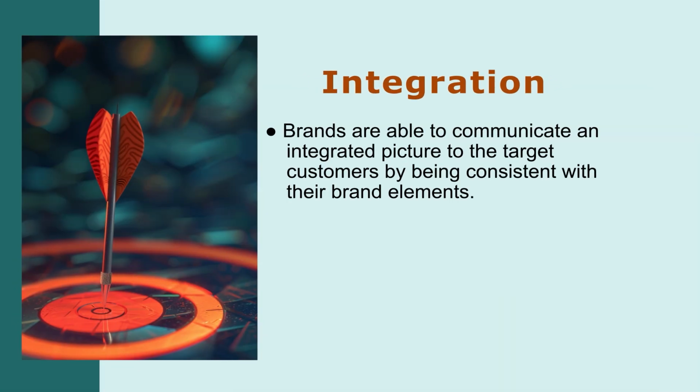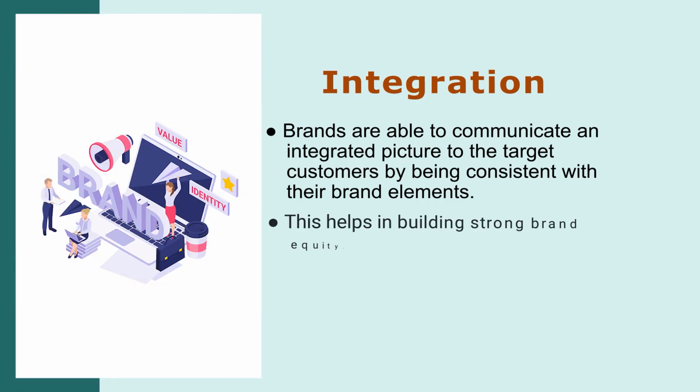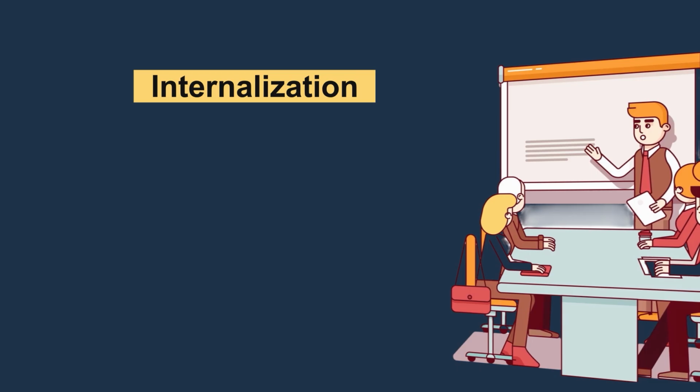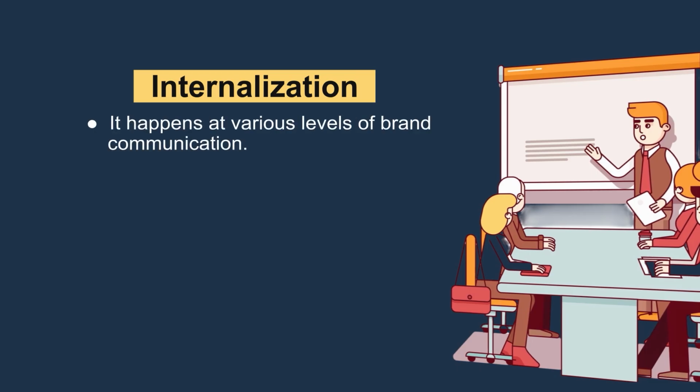Second is integration. Brands are able to communicate an integrated picture to the target customers by being consistent with their brand elements. This helps in building strong brand equity. Third is internalization. It happens at various levels of brand communication.